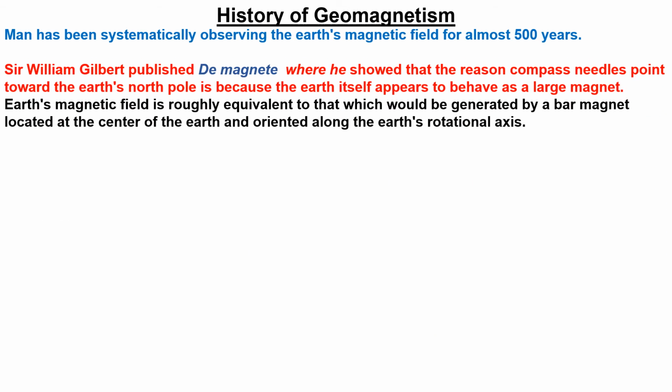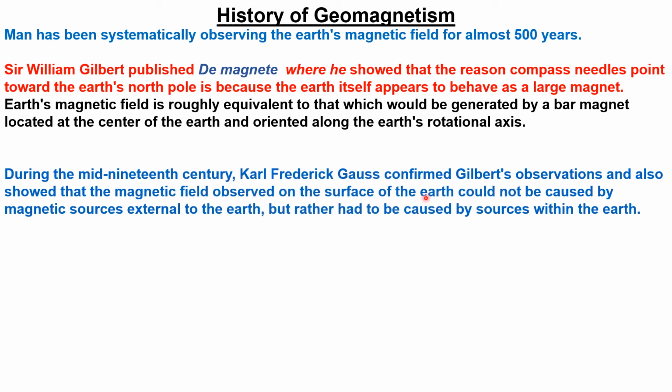Now we move to the history of geomagnetism, very slowly. Men have been systematically observing the magnetic field of the earth for some 500 years. At first, Sir William Gilbert published an article, De Magnete, where he showed that the compass needle points towards the north magnetic pole, because the earth itself appears to behave like a large magnet. The earth's magnetic field is roughly equivalent to what would be generated by a bar magnet placed at the center of the earth and oriented along the rotational axis of the earth.